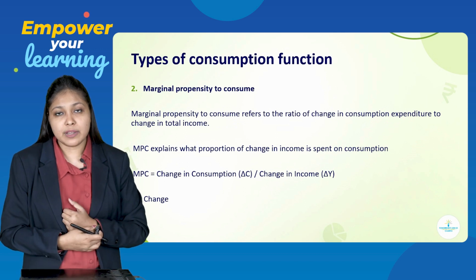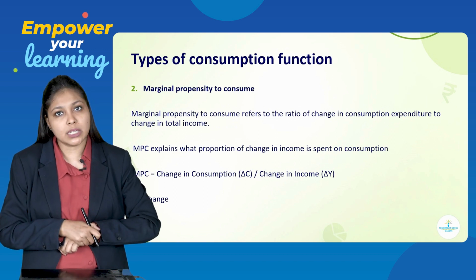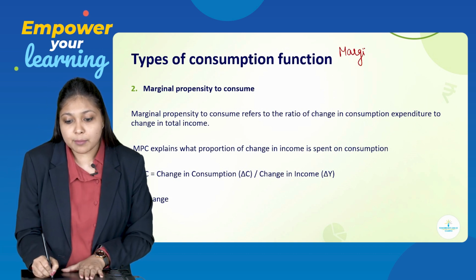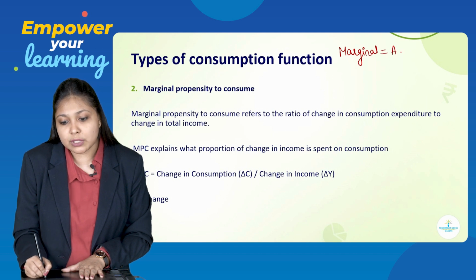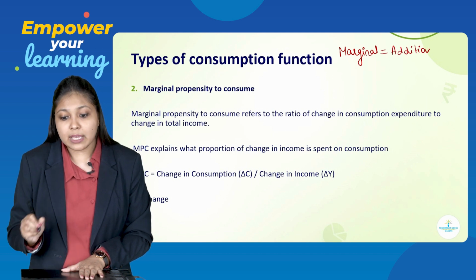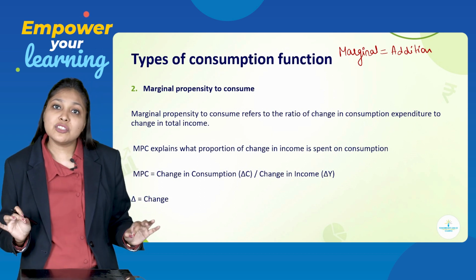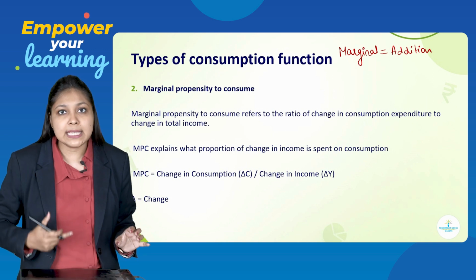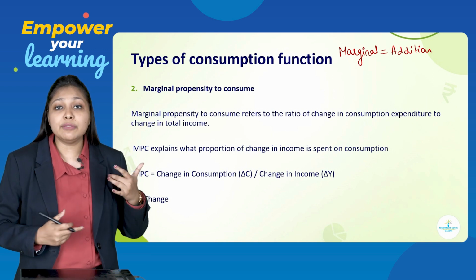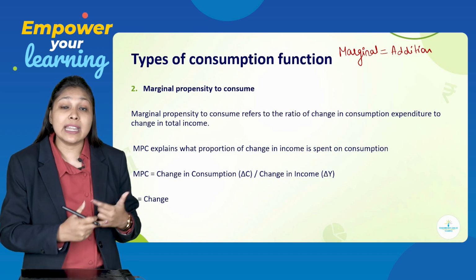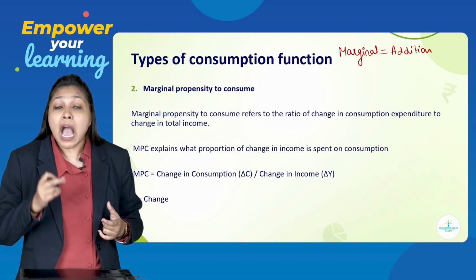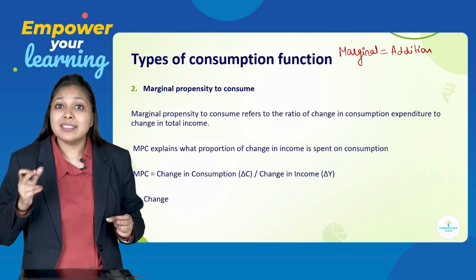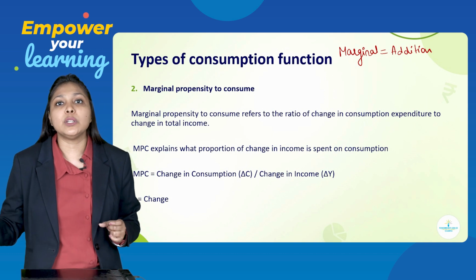The next type of consumption function is MPC, that is marginal propensity to consume. Always remember, whenever we study economics, marginal will always mean additional. Always fit it into your mind. So marginal propensity to consume says that if there is an increment in income, there is additional income for the consumer. How much proportion of that additional income will be spent by the consumer? That is nothing but marginal propensity to consume.